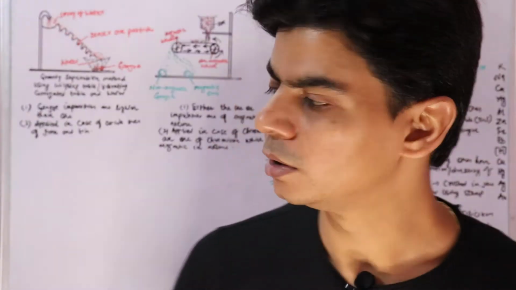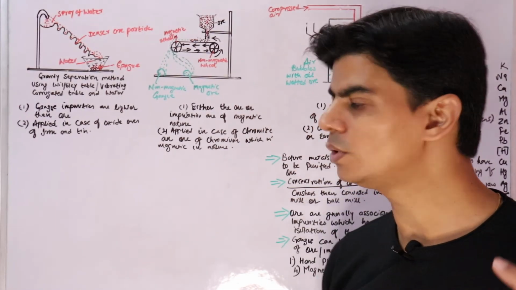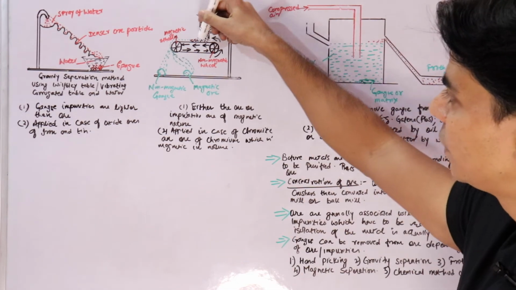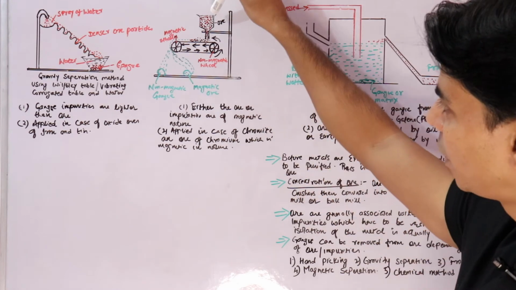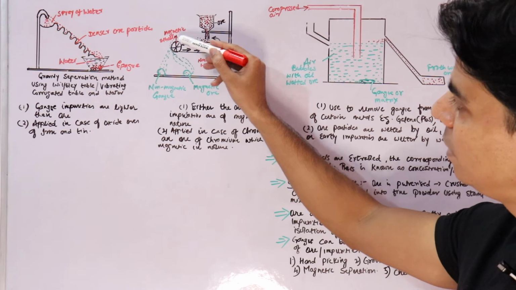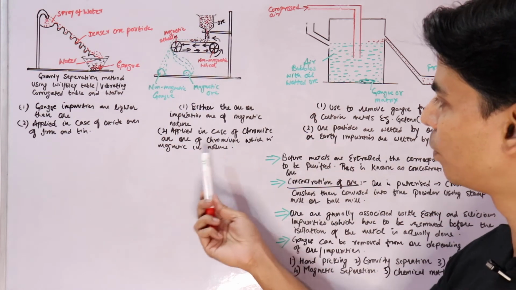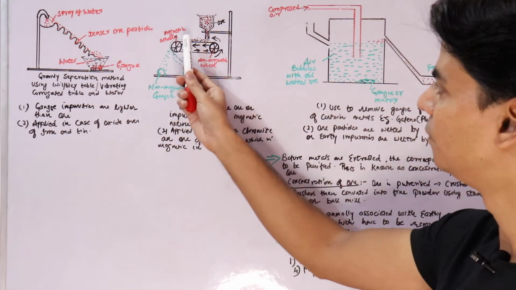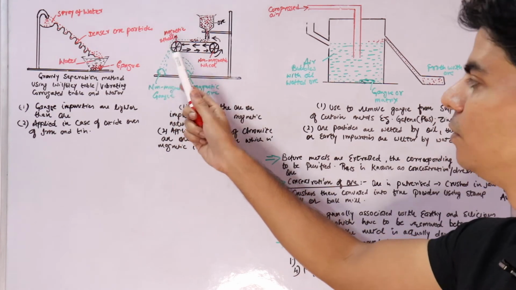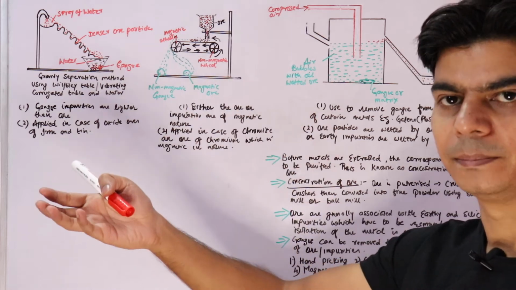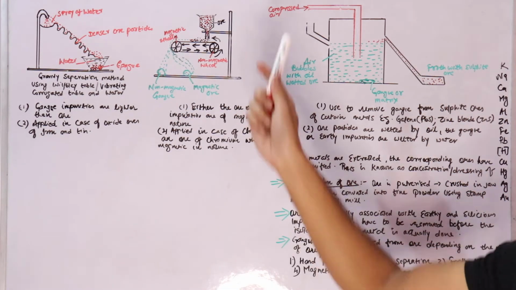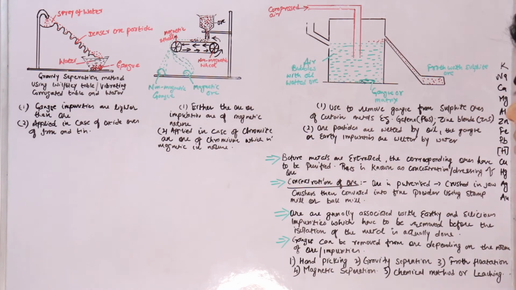So what you do is, when you have powdered chromite ore along with impurities, when you put it over here, this powdered ore will travel on this conveyor belt, right, and the chromite ore which is magnetic in nature will get attracted to this wheel and will get collected in a separate heap, and non-magnetic gangue, or impurities, will get collected in a separate heap. So this is known as electromagnetic separation.